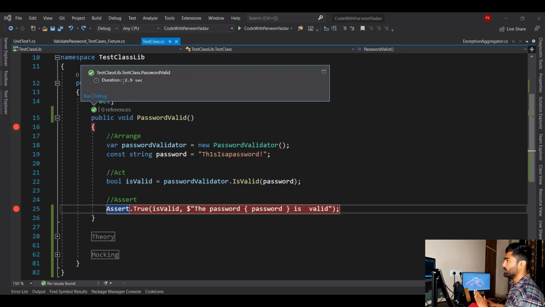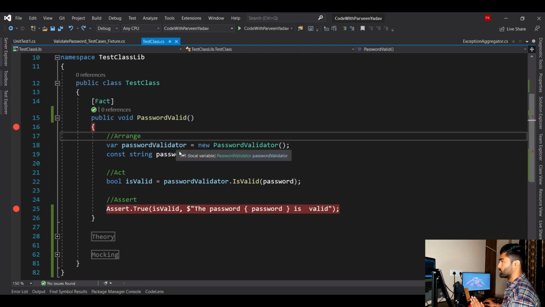If you click over the green, it says duration 2.9 seconds, but there is no information on what exactly happened. So in the success case, you would want to receive a detailed message, right? But it's still giving you some message about how much time has been taken. But in the fail case, you will receive the detailed exception, right? Why it failed.